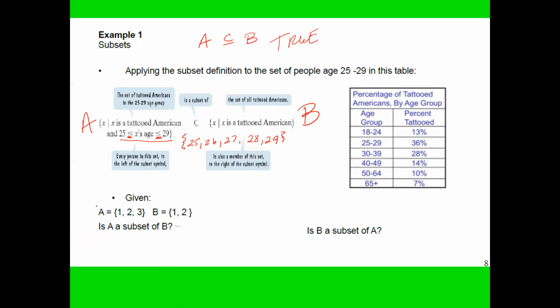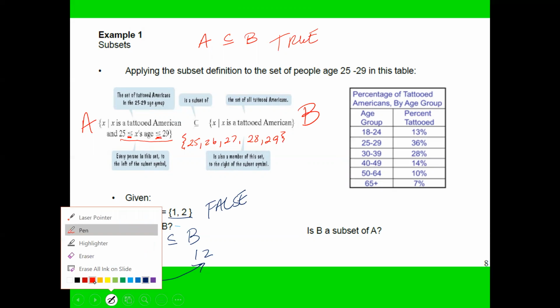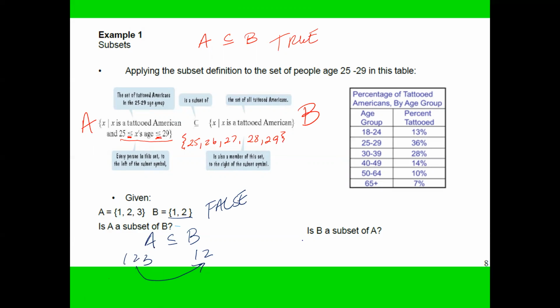Next one, here we go. A is equal to 1, 2, and 3. Is A a subset of B? If you look at the subset of B, that's 1 and 2. So is 1, 2, and 3 in the subset of B? Nope. So that one will be false. On the other hand, if I reverse this, is B, and B is 1 and 2, a subset of A? A is 1, 2, and 3. Is 1 and 2 in A? It is. So you can say B is a subset of A, and that will be true.